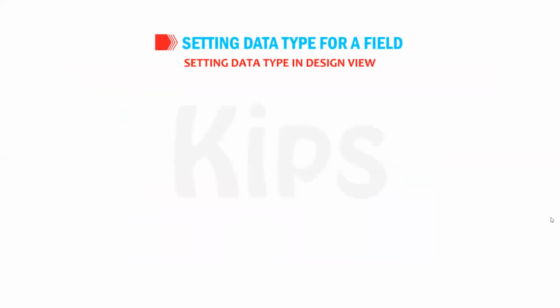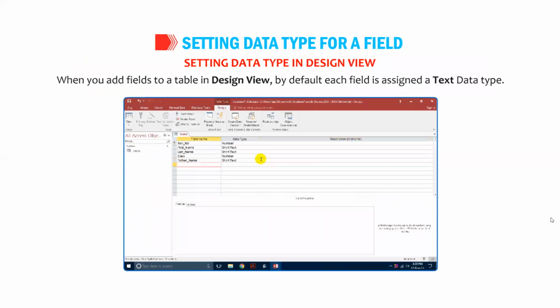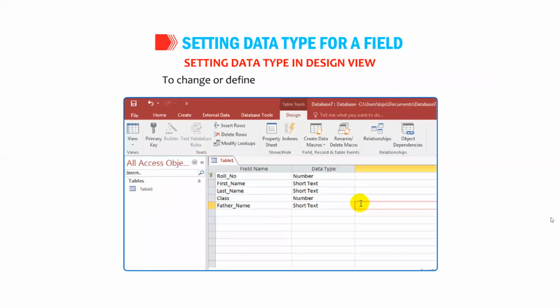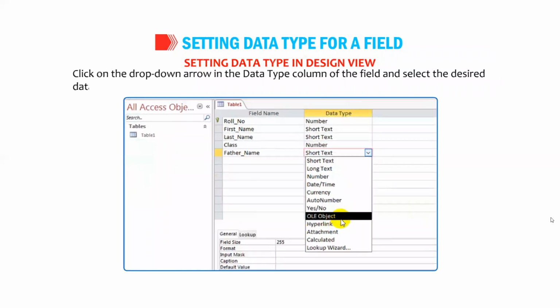Okay students, let us find out how to set data type in Design view. When you add fields to a table in Design view, by default each field is assigned a text data type. To change or define a specific data type for a field, click on the drop-down arrow in the data type column of the field and select the desired data type from the displayed list.